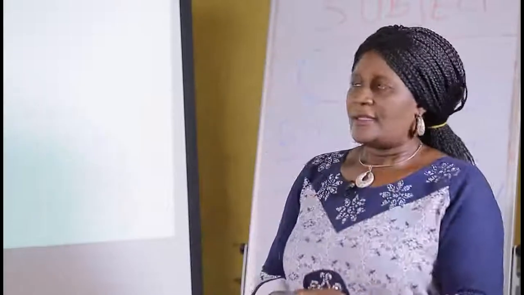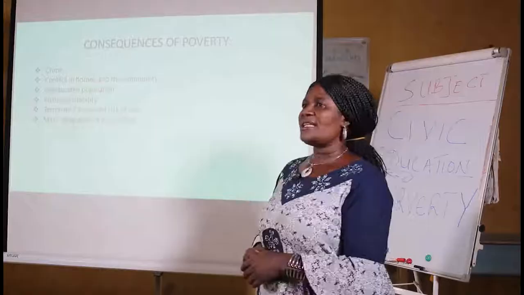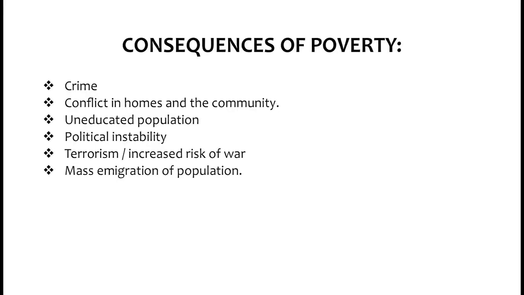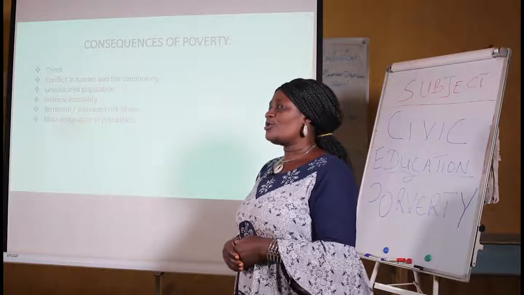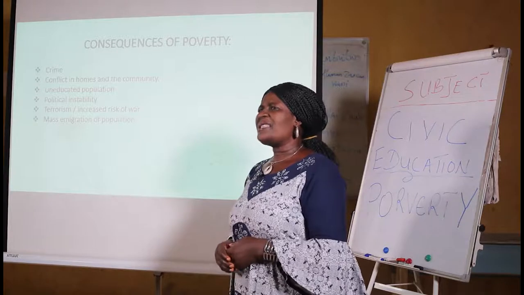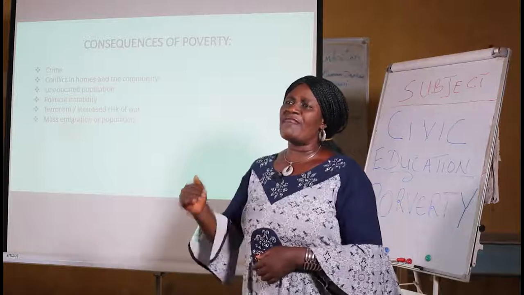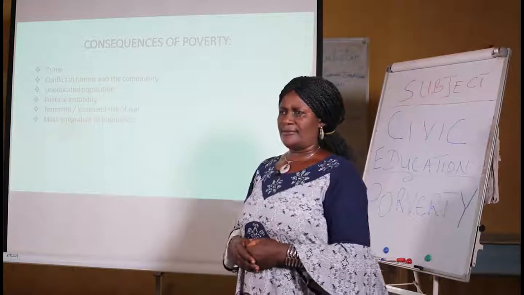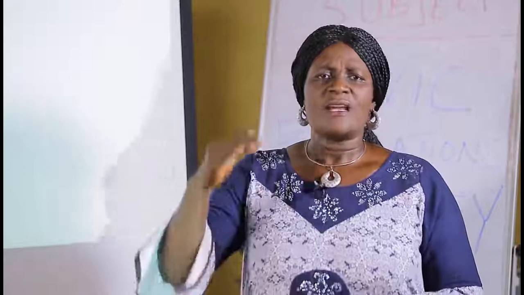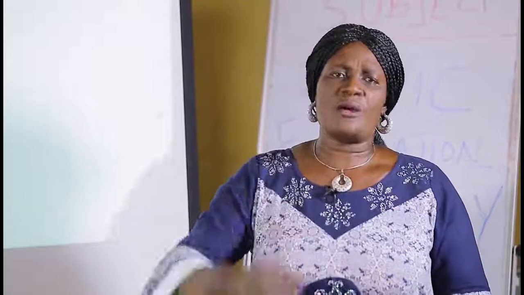What will happen if we are poor? If the majority of the people are poor? If the nation is poor? What are the consequences of that? Let us pick one. The number one is crime. What did I say? Crime. My learners, you know what crime is. Crime is any activity that is against the norms and values of the society. Anything that the society will not accept is what is called crime.